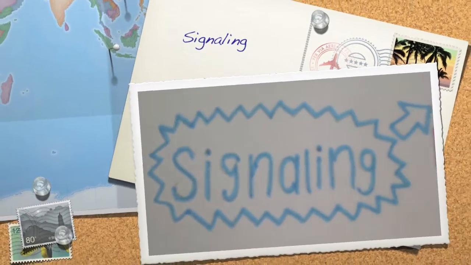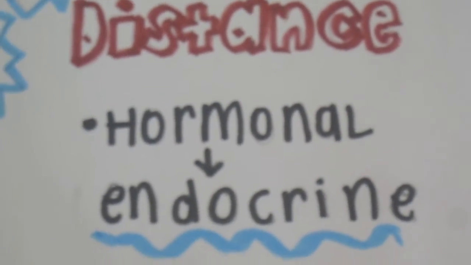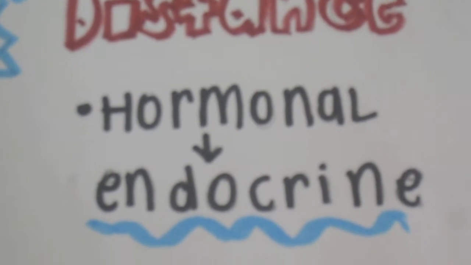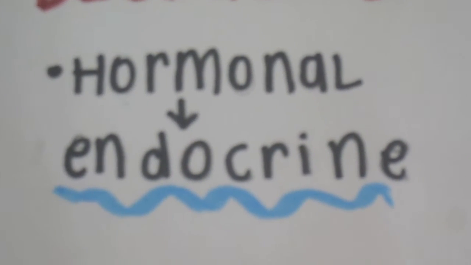Signaling. One is long distance, which uses hormones. In endocrine signaling, hormones travel through the circulatory system in animals. However, in plants, these hormones would travel through vessels. The other type of cell signaling is local. Paracrine signaling is local signaling in animals.